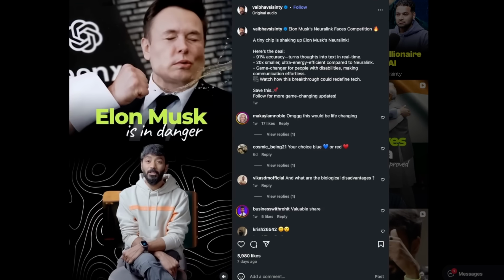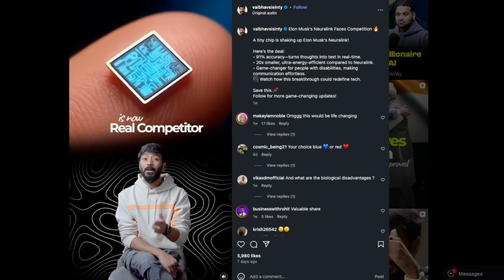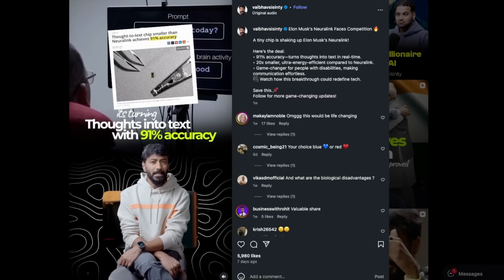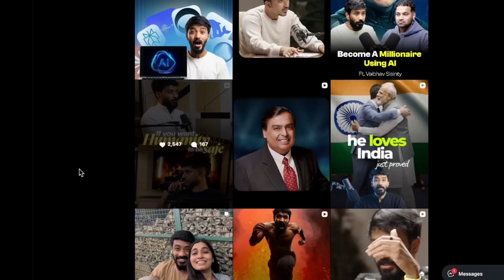Elon Musk is in danger. A tiny chip is now a real competitor to Neuralink, and it's turning thoughts into text with 91% accuracy. I'm just blown away with this content.